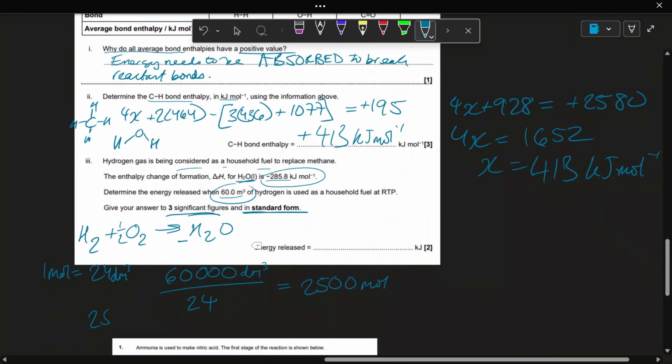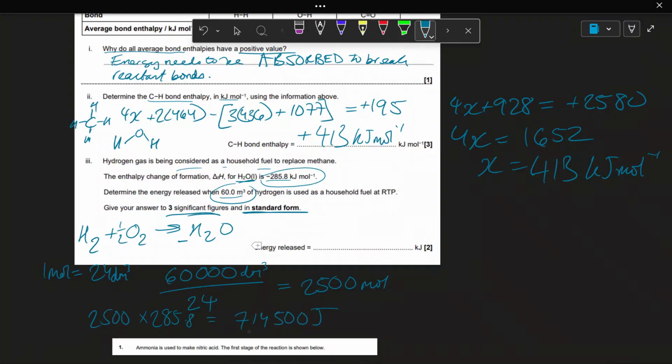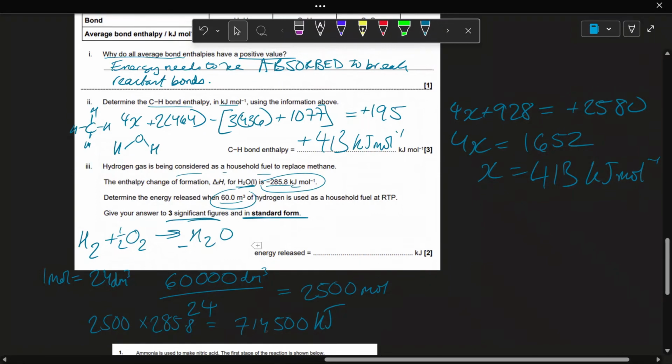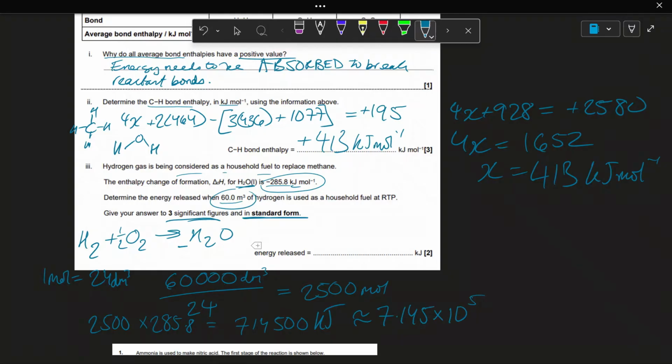So 2,500 times 285.8 equals 714,500. So this energy in kilojoules is released because 285.8 is kilojoules per mole. In standard form, that's 7.145 times 10 to the power 5. And we want 3 significant figures, so our final answer is 7.15 times 10 to the power 5 kilojoules.